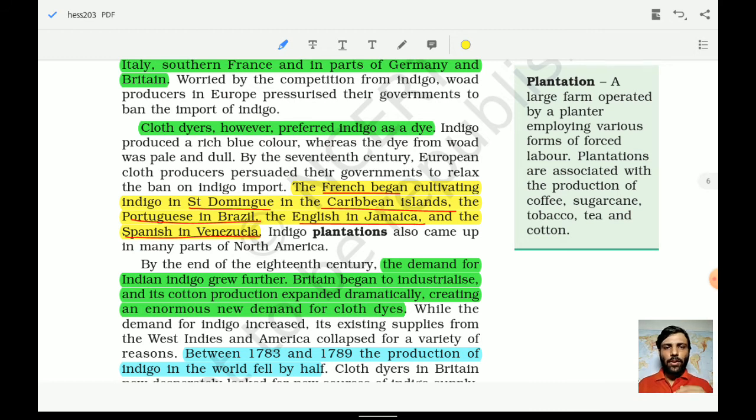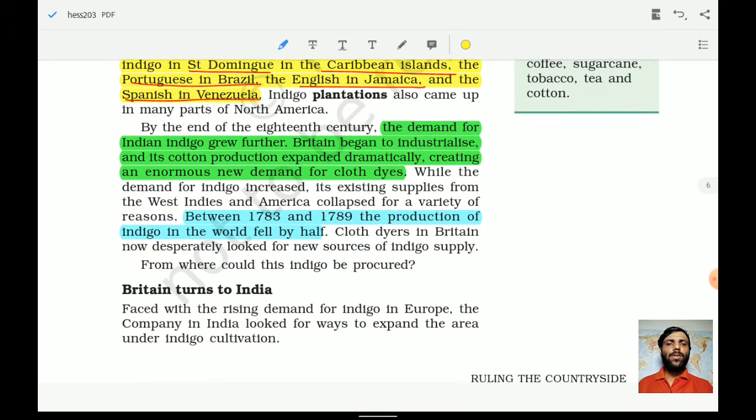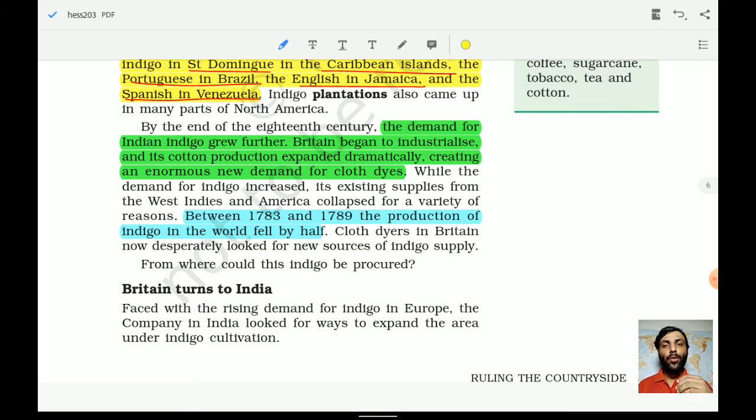They grew it on plantations in the Caribbean islands, the Portuguese in Brazil, the English in Jamaica, and the Spanish in Venezuela. So this was happening. Indigo plantations also came up in many parts of North America. These things were happening, so the demand for Indian indigo grew further.